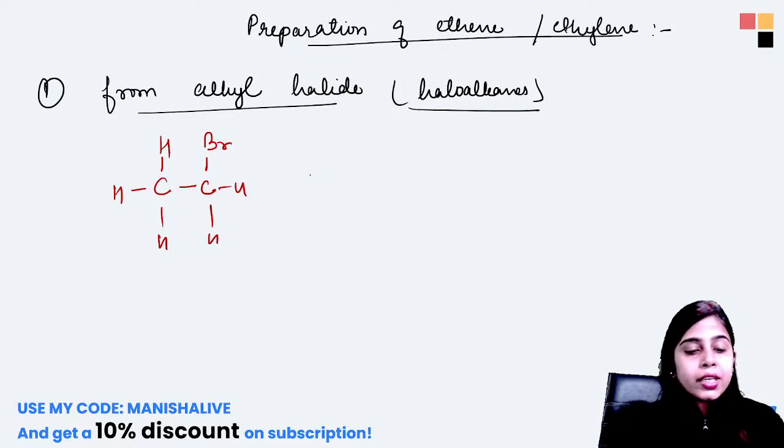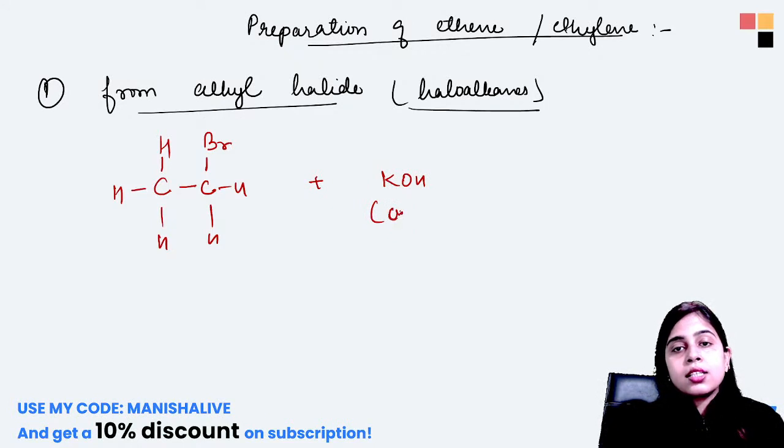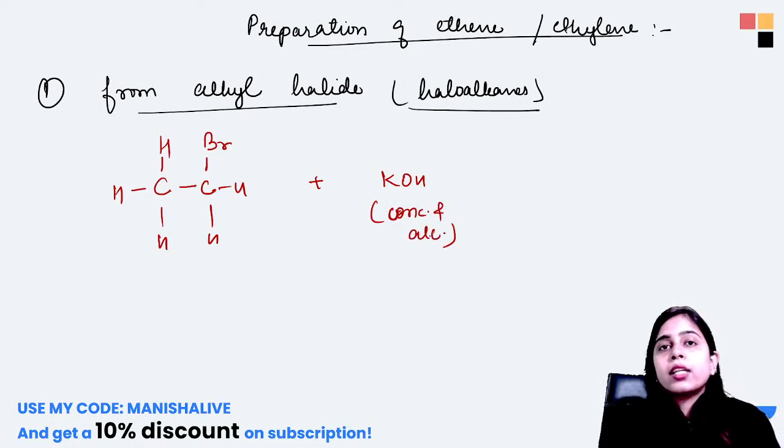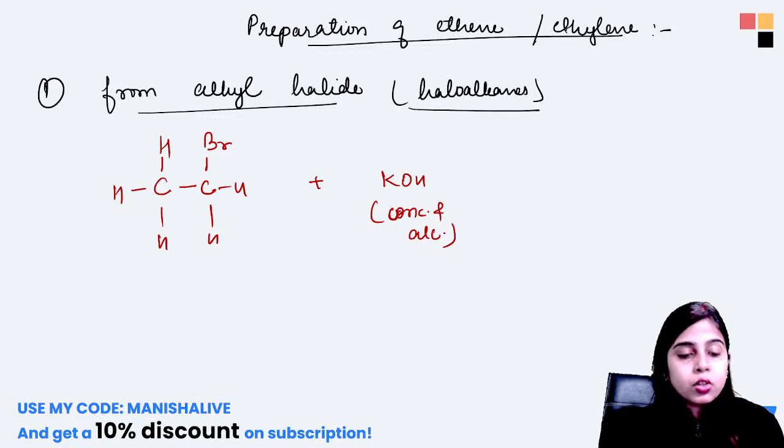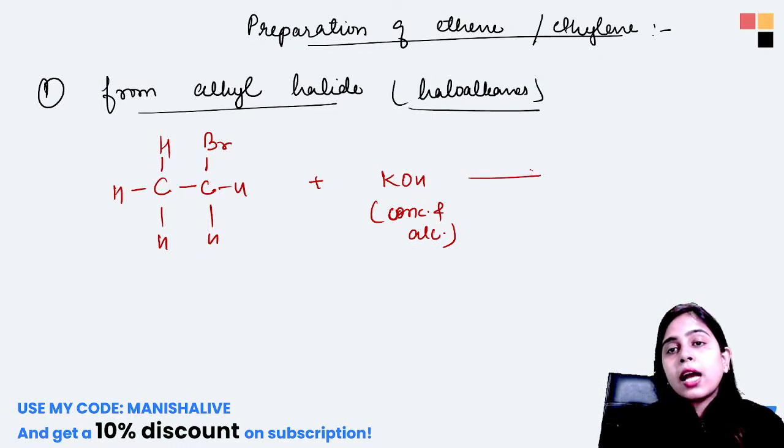Yes. Now if we react it with KOH, concentrated and alcoholic. It is important to write concentrated and alcoholic with KOH because if you do not write it, some other reaction will take place. So we take an alkyl halide, we take concentrated and alcoholic KOH solution and we react it.